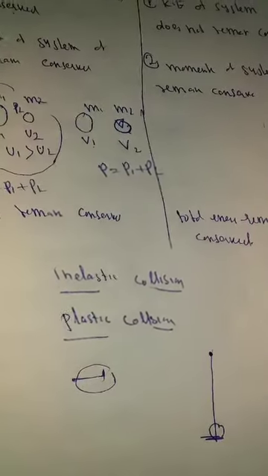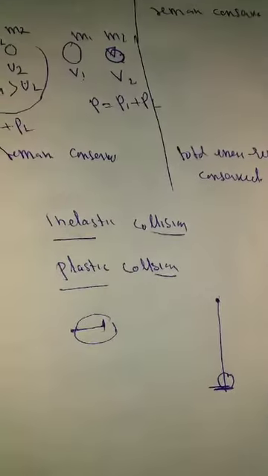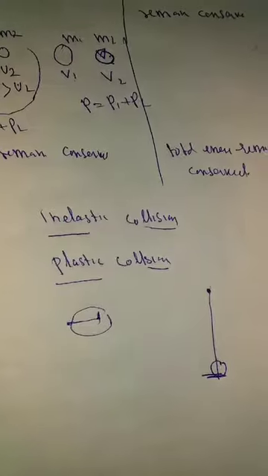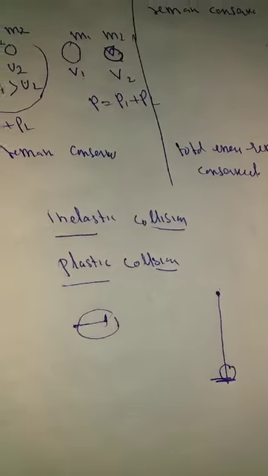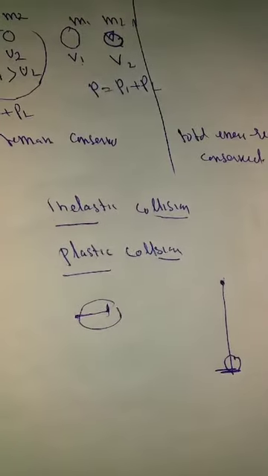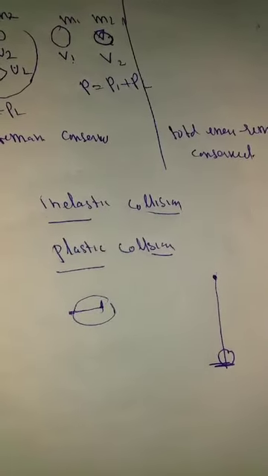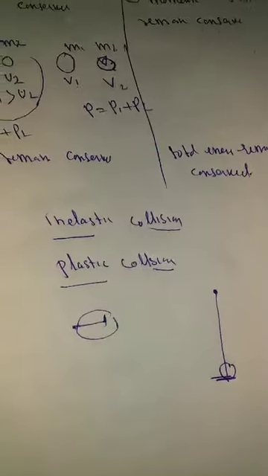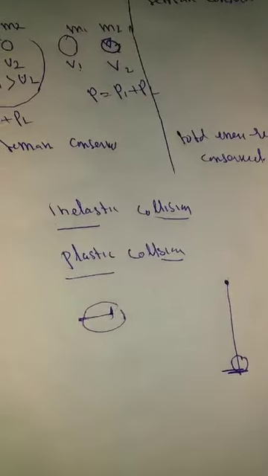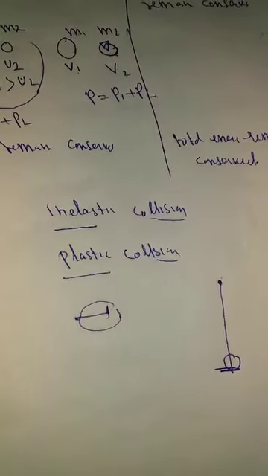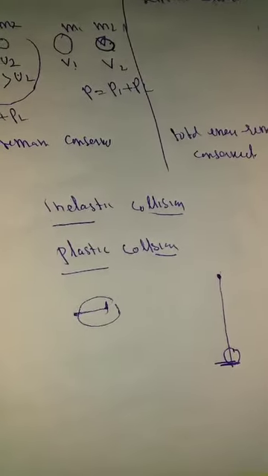And in the next class, we will see what will happen in elastic collision and what will happen in inelastic collision. इसका मास कैसे चेंज होता है, collision के बाद क्या होता है, we will see in the next class. I hope you have got it. Collision and its types are elastic and inelastic collision. The only difference between elastic and inelastic collision is that in elastic collision kinetic energy of the system remains conserved, but in inelastic collision kinetic energy of the system does not remain conserved.